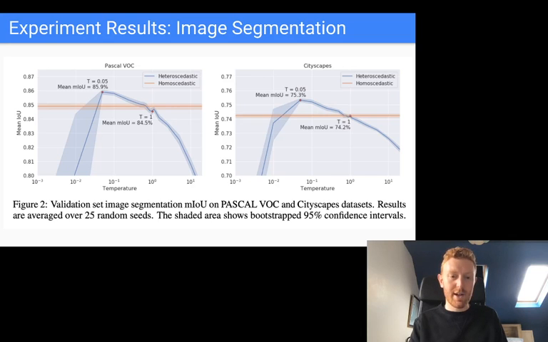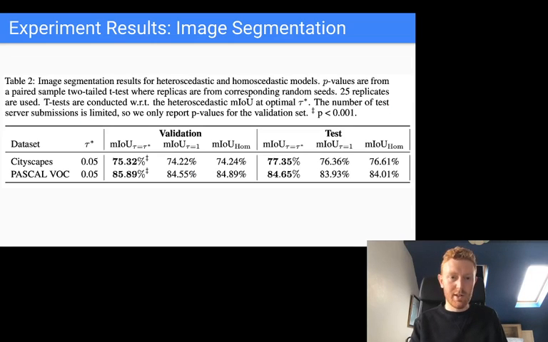This shows the trade-off that is controlled by the temperature. At temperature 1, which is these other heteroscedastic methods, you're underperforming the standard homoscedastic softmax entropy training. And when you tune the temperature on a validation set, which is our method, you're outperforming both the heteroscedastic and the homoscedastic baselines and getting quite a nice little performance improvement for both datasets. And this is a table showing the same results.